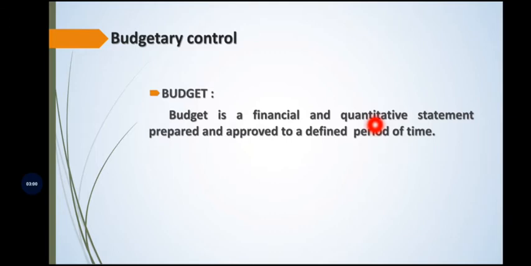Therefore this budget is nothing but a quantitative statement. It is prepared and approved for a definite period of time. So based on this only, the management and the business organization will take actions in future, or towards the future.